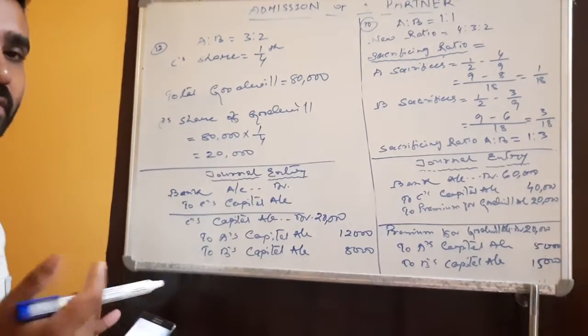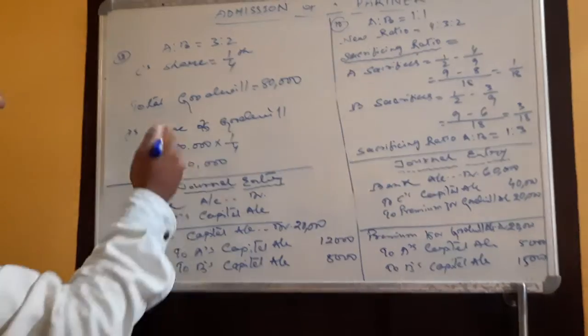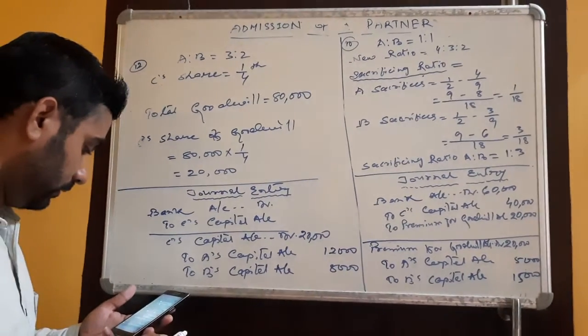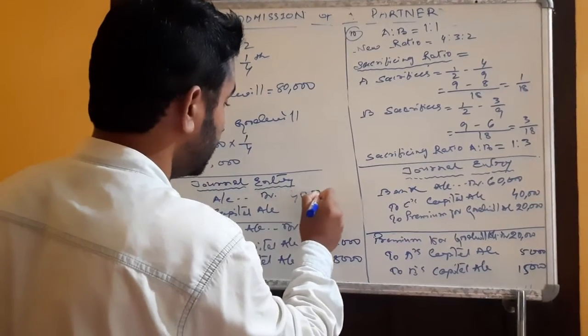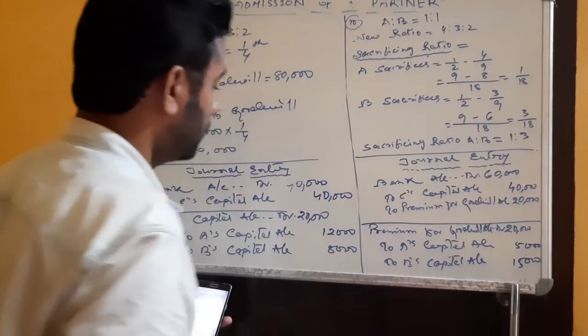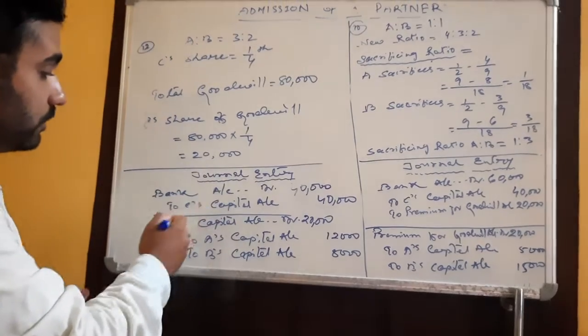Out of this we need to give a journal entry. So what journal entry will we make? First, she is bringing some amount for capital. Capital is given as 40,000, so we need to write 40,000 as capital. She is bringing 40,000 as her capital. So bank account debit to her capital account.